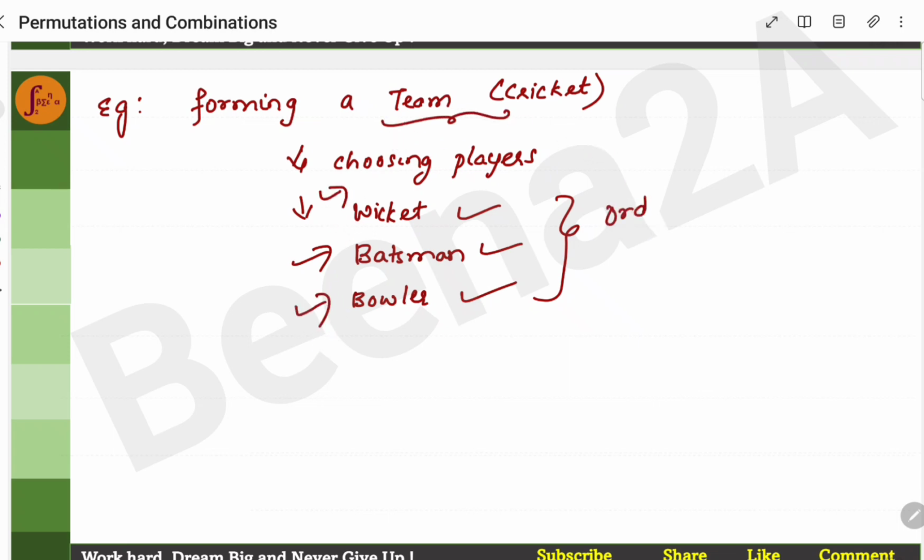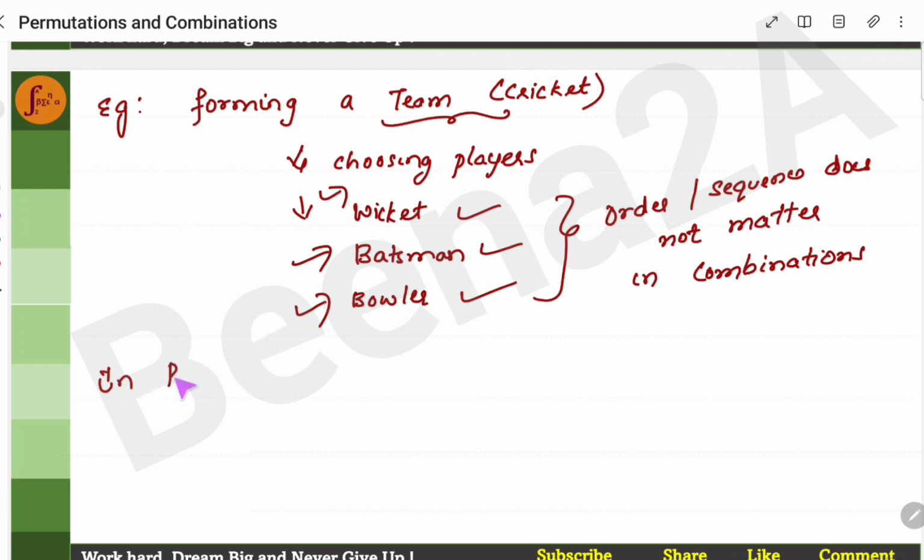The order or sequence does not matter in combinations. But in permutations, it matters. A simple example is the mobile pin.